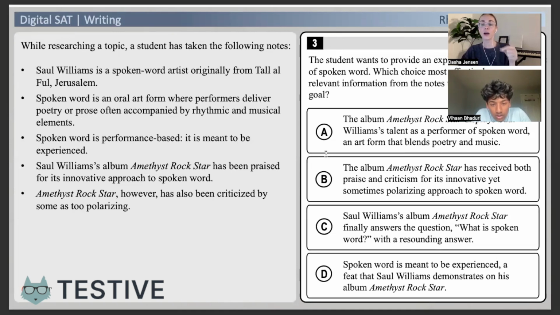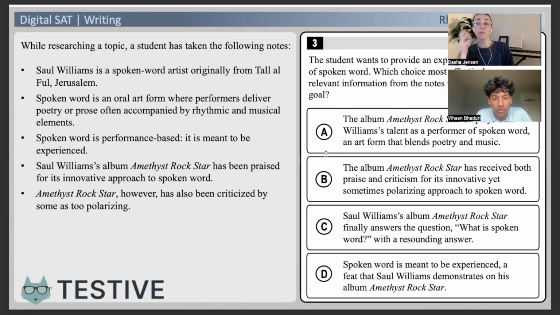A lot of students get caught up in the way that it's ordered in the question itself. Order doesn't matter. So I need an explanation and an example, or vice versa, of spoken word. The album Amethyst Rockstar displays Saul Williams' talent as a performer of spoken word. That's an example.